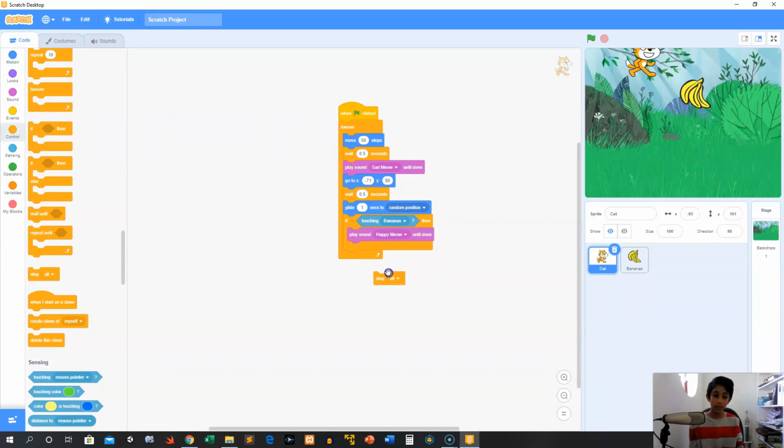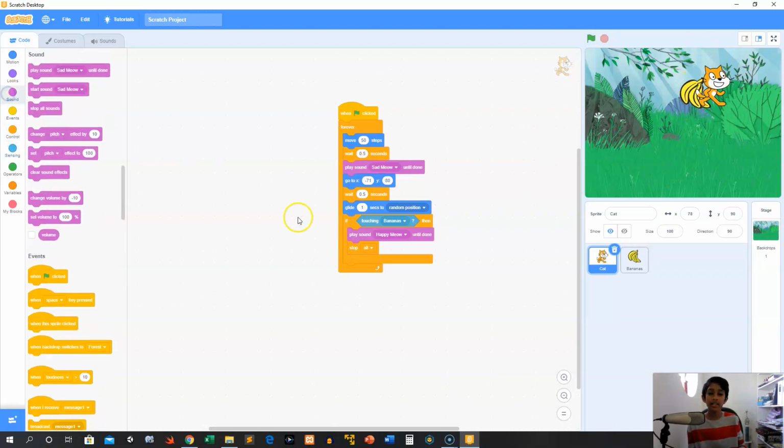This is very important. It's called stop all. And what it does is stop all stops everything that's going on, right? It basically stops all of your code. So what we're going to do is we're going to play this happy sound and then we're going to stop everything. Ready? So it touched that and now the stop all happened and it stopped everything from happening.